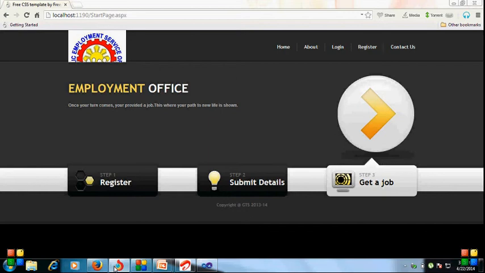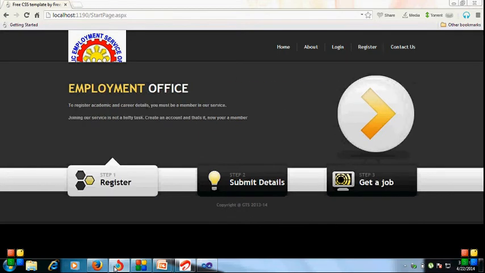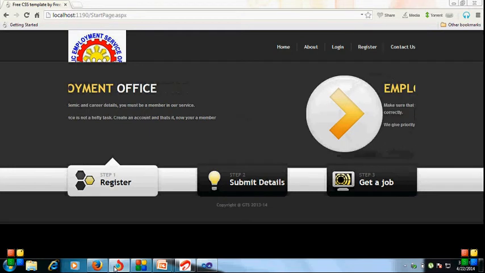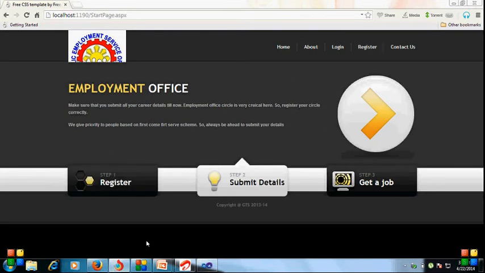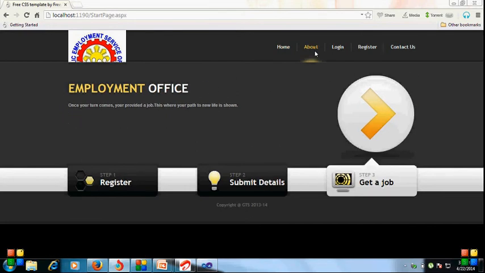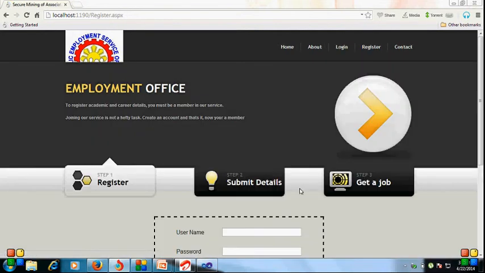So this is my example project, the employment service. This is my home page. Here I have options like home, about, login, register, contact us. Just click the register page, and it shows a registration form.